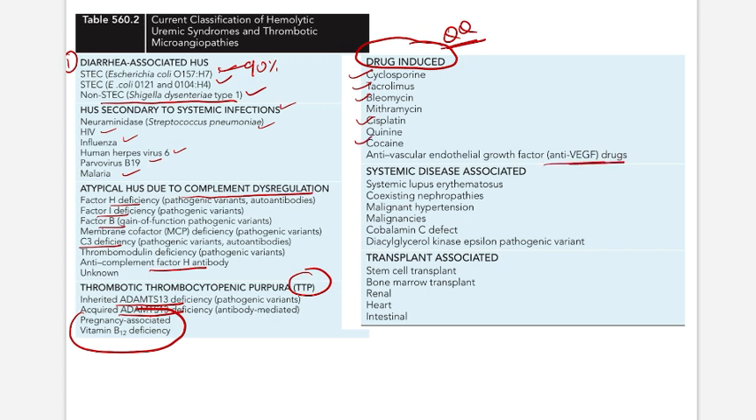Are there any systemic diseases associated with it? Yes, we have discussed earlier also. SLE, malignant hypertension, malignancies, cobalamin C defect, and other diseases can cause it. Transplant associated, yes: stem cell transplant, bone marrow transplant, renal transplant, heart transplant, and intestinal transplant, basically any transplant. So these are the broad etiologies of HUS and similar looking thrombotic microangiopathy, just keep in mind.